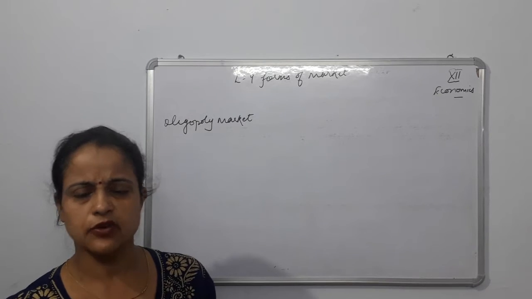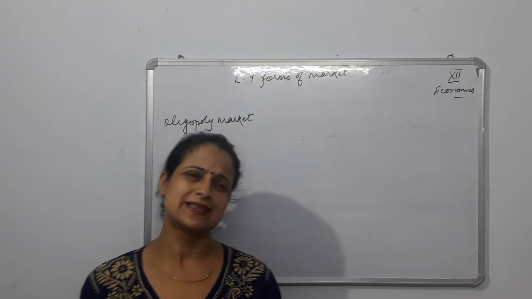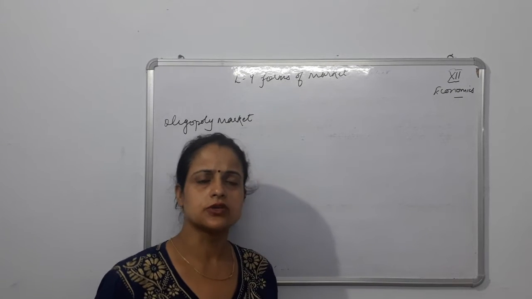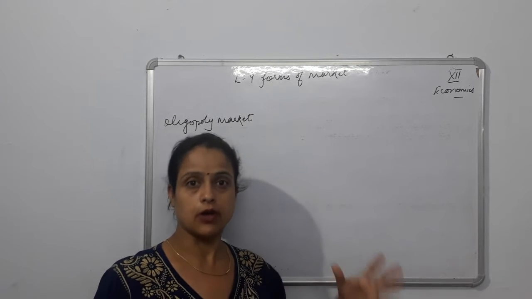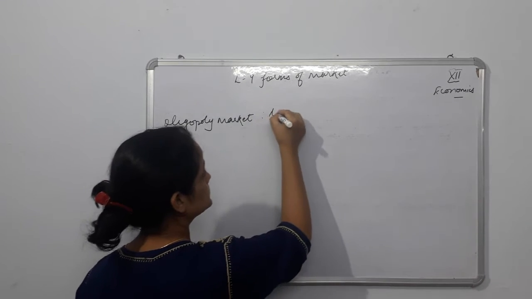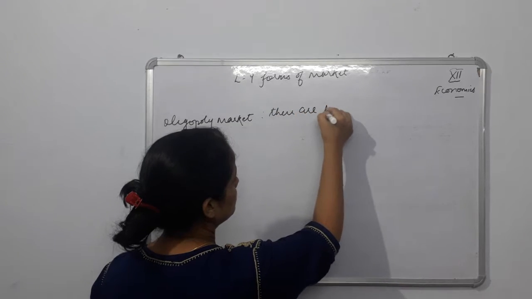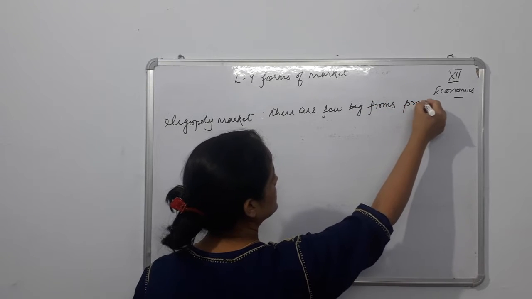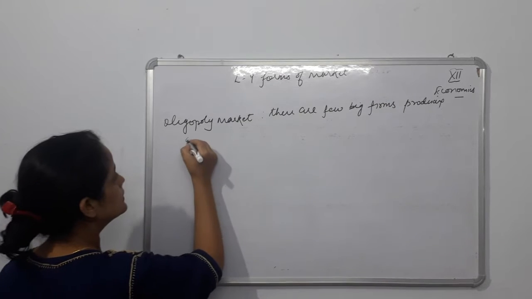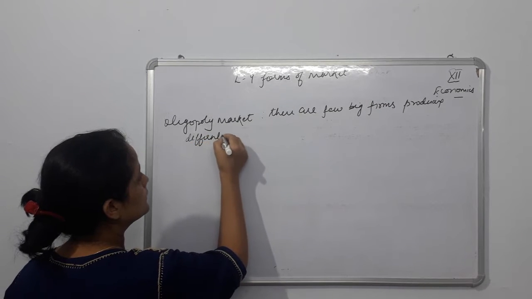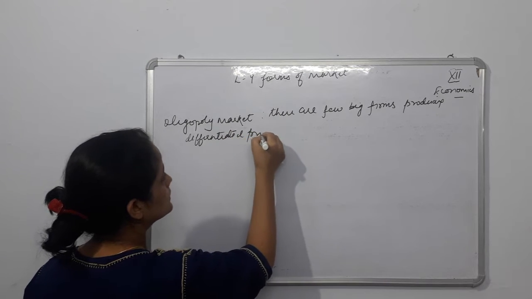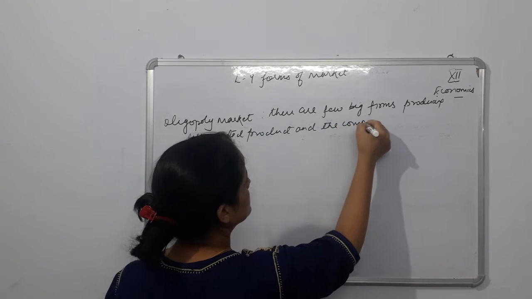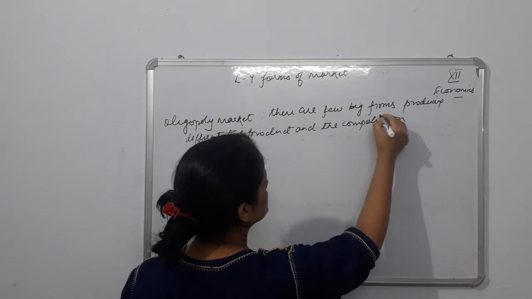We'll read the features, but if you just want the basic idea, then the oligopoly market is a market structure where there are a few big firms producing differentiated products, and the competition is intense, very high.